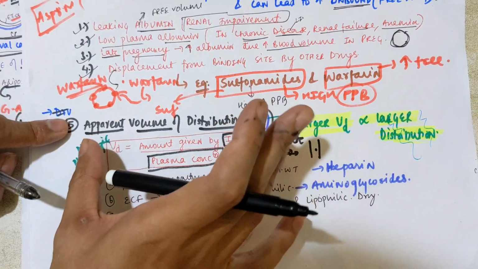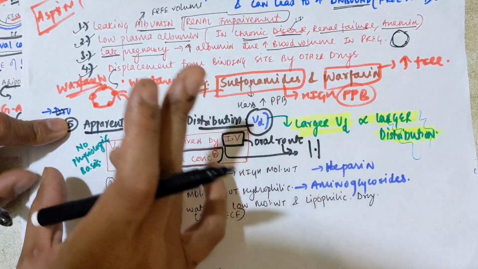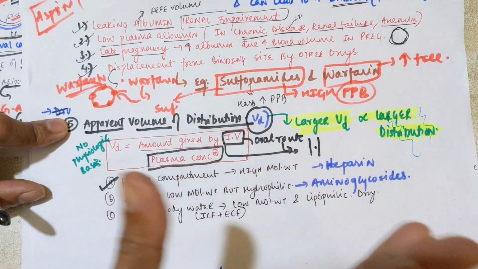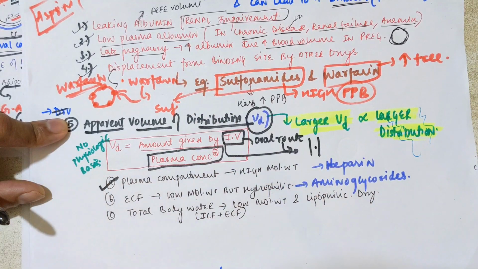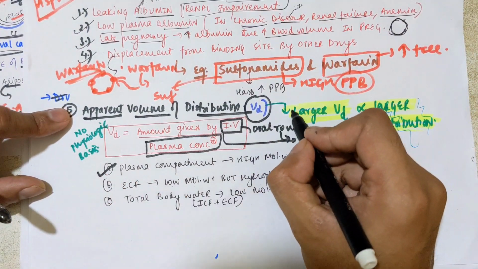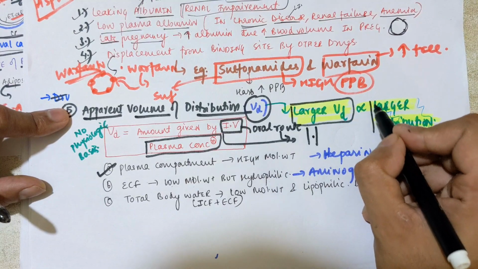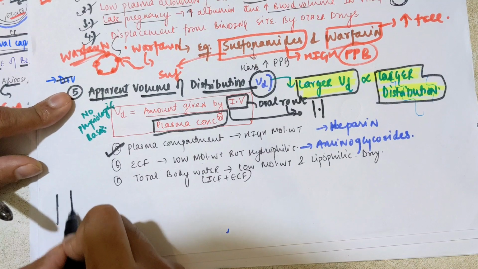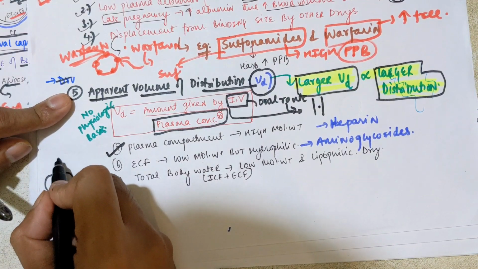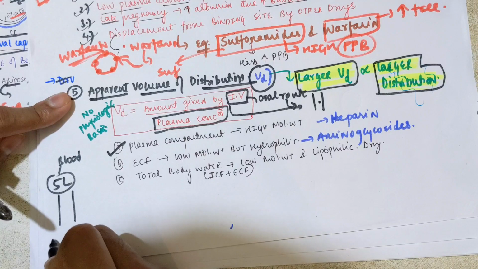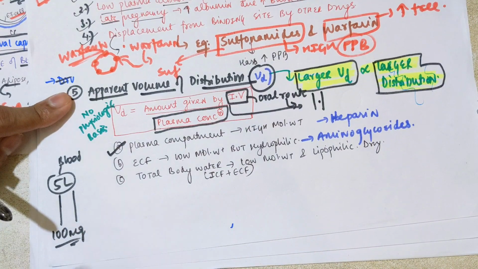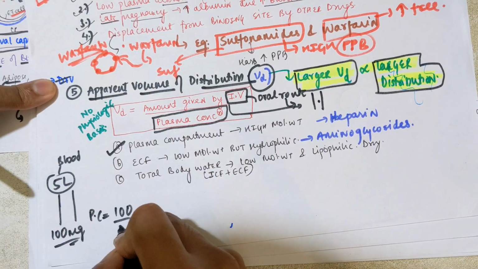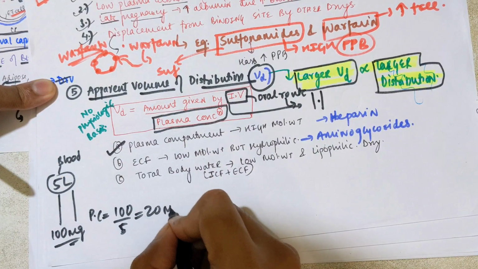This is a hypothetical parameter, VD. It has no physiological basis, so it is just a concept to compare the volume of distribution of two drugs. If we have a large volume of distribution, we have large distribution. Just consider an example. If a person has 5 liters of blood, which is a hypothetical value, and he is given 100 mg of drug, his plasma concentration is 100 by 5, that is 20 mg per liter.